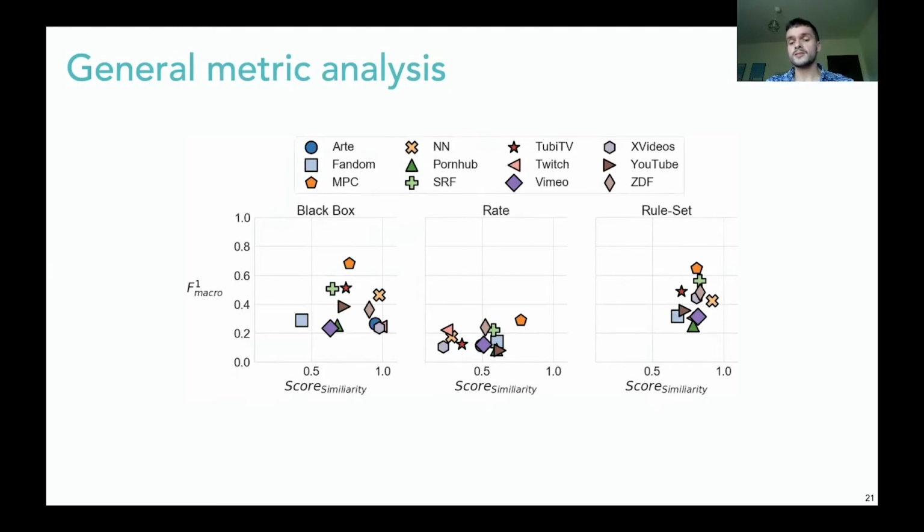Our comparison over the 10 providers also includes NPC and Pensieve, NN in this graph, two academic approaches evaluated on the Twitch video. The first thing you see is that the rate-based approach achieves not only very low agreement, but also very poor similarity. The rule set achieves nearly the same or better agreement than the black box approach. In the worst case, NN, the rule set agreement score is 8% lower. In many cases, we achieve higher agreement than even the black box approach.